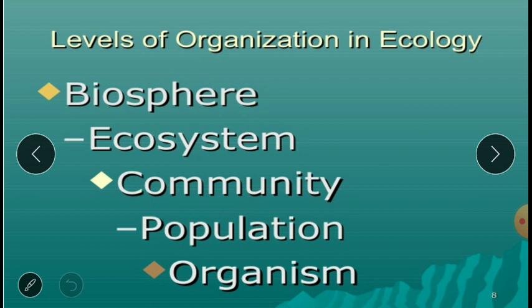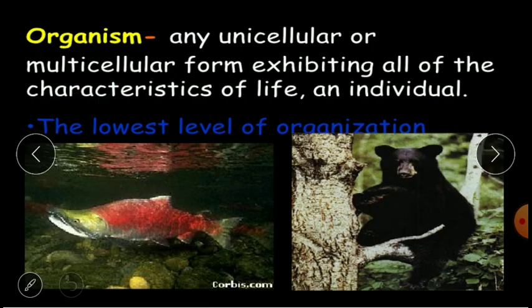They have been grouped into organism, population, then community, ecosystem, and finally the largest one, the biosphere. Let us take each one of them in brief.